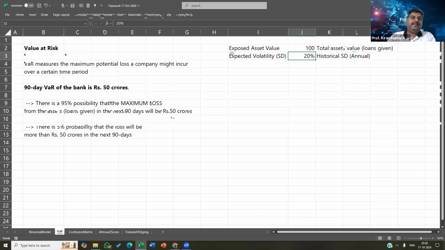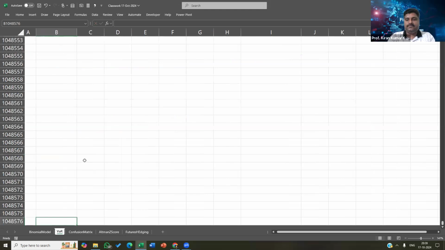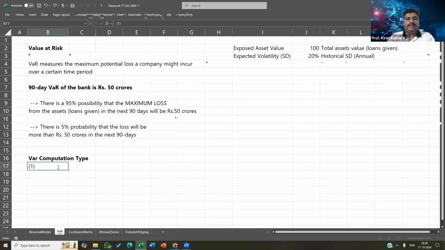That is why there are 3-4 types of VaR computation. One, there is a historical VaR, which is what we are working on now. Then there is a simulation VaR, where you apply something called a Monte Carlo simulation to determine the standard deviation, or you can also use econometrics, econometric VaR.